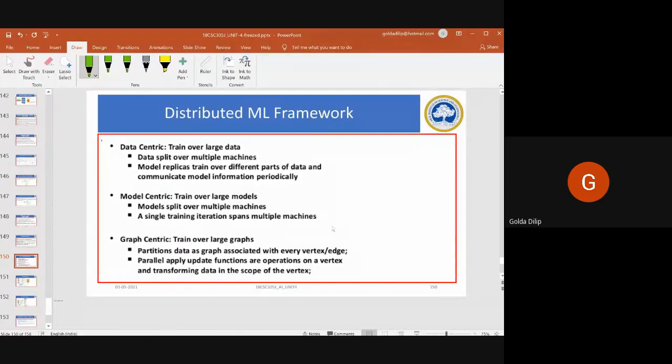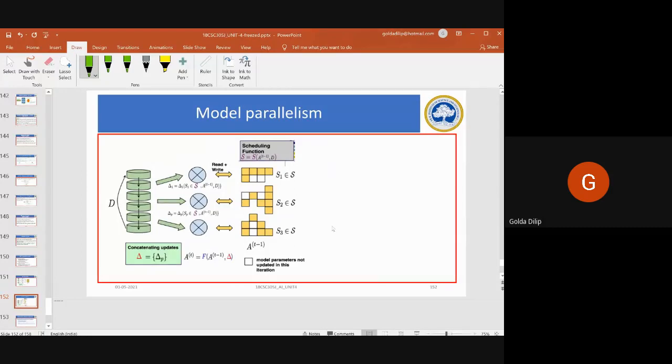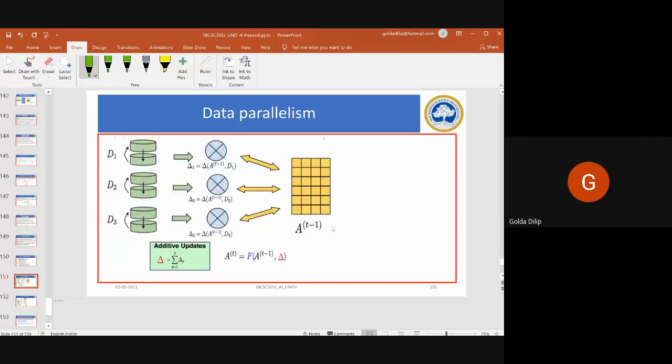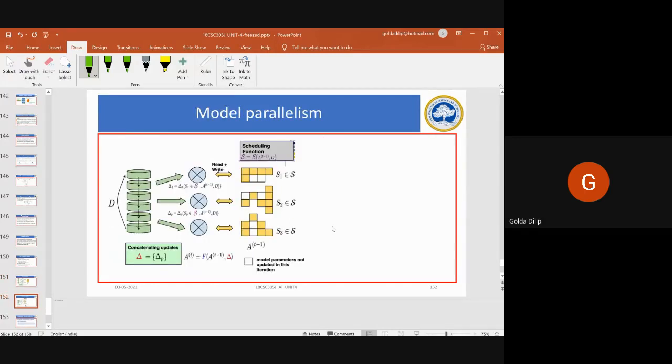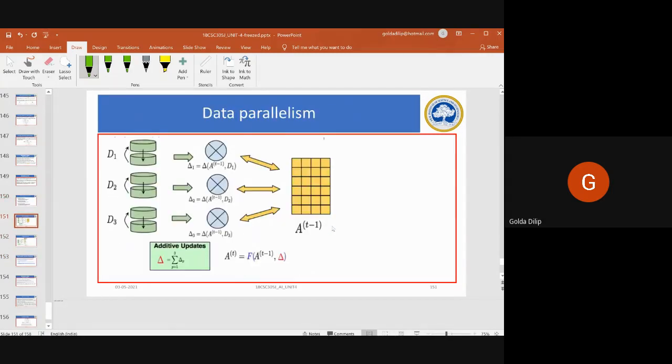Distributed machine learning frameworks. The first one is data centric, suitable for training large data, where the data will be split over multiple machines. Or you can go for model centric, where you train large models, and the model will be split over multiple machines. Or you can go for graph centric, training large graphs, where you partition the data as graphs.